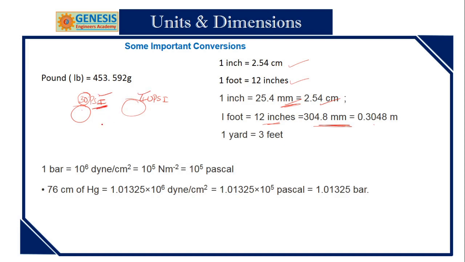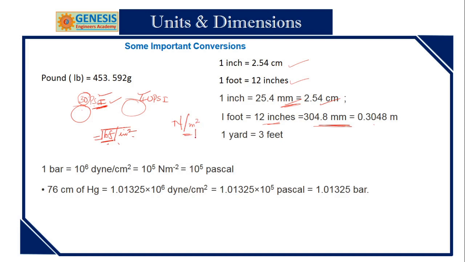I have seen so many students. What is meant by PSI? PSI means pound force per square inch. This is the unit here. So 1 lbf is the force per area. This is the pressure. 30, that is pound force per square inch. And in the SI system you are very familiar, that is Newton per meter square, that is Pascal.